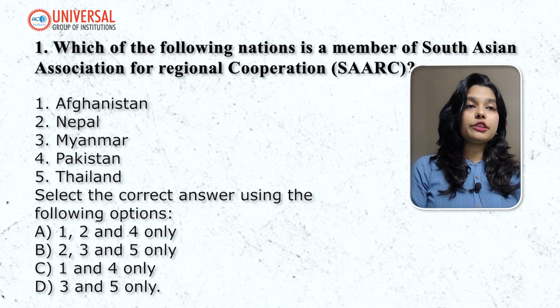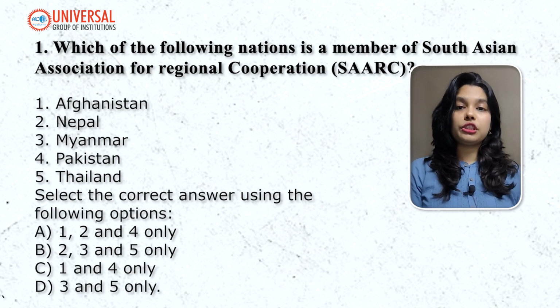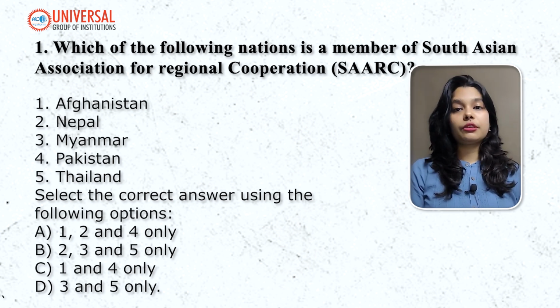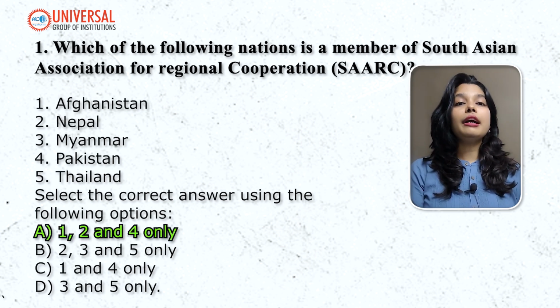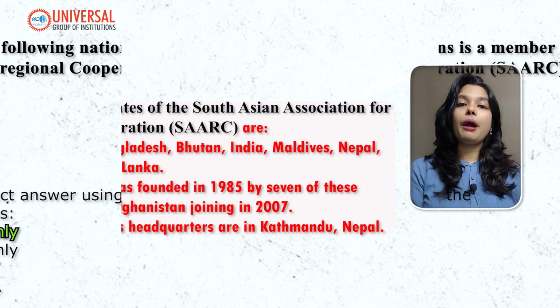Which of the following nations is a member of South Asian Association for Regional Cooperation? Options are Afghanistan, Nepal, Myanmar, Pakistan, Thailand. And your options are A, B, C, D. So wait for a second and reply. So the answer here is A, which comprises of Afghanistan, Nepal and Pakistan.